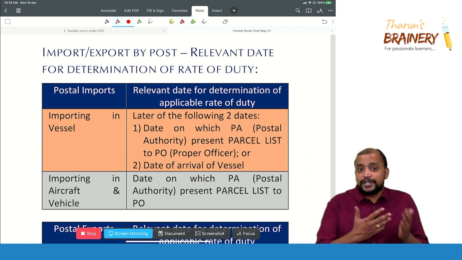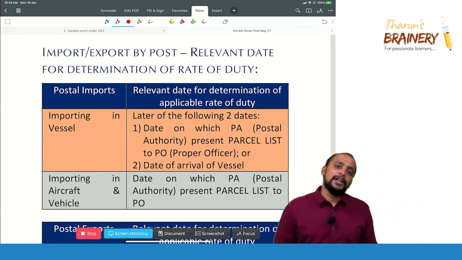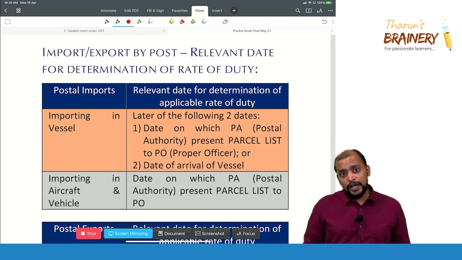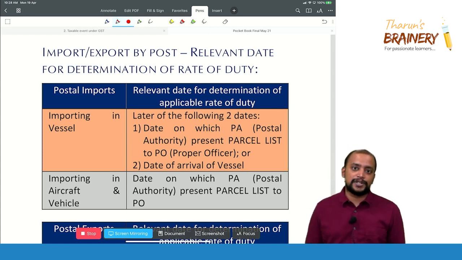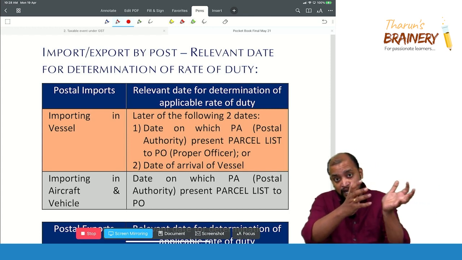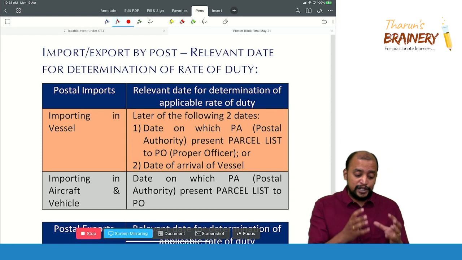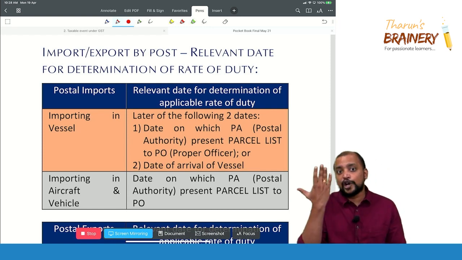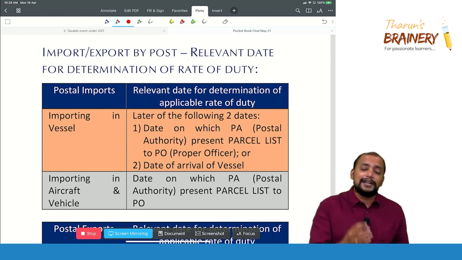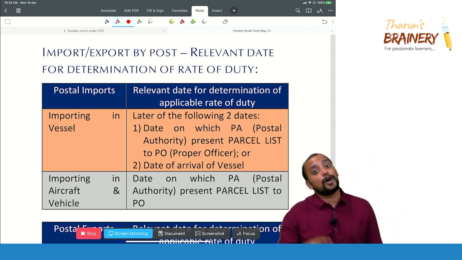The postal authorities will be handing over the document containing the details of the goods to the proper officer under customs. So first the goods are imported in the form of post parcels, and those goods will come into the port or airport and be unloaded. Then the post parcels will contain a document, like a list containing articles, and that list will be handed over by the postal authorities to the proper officer.